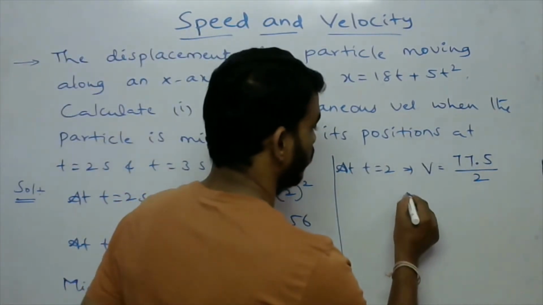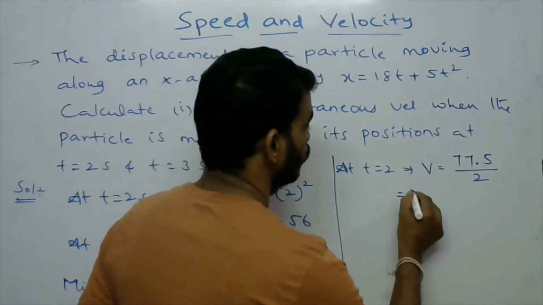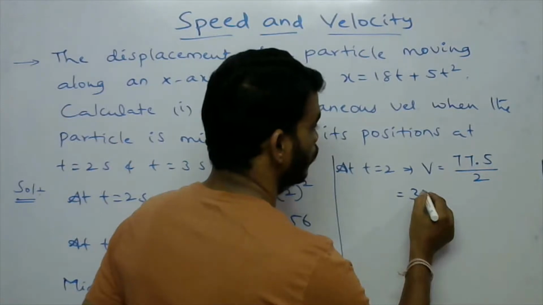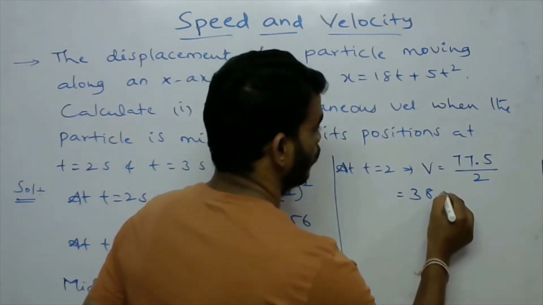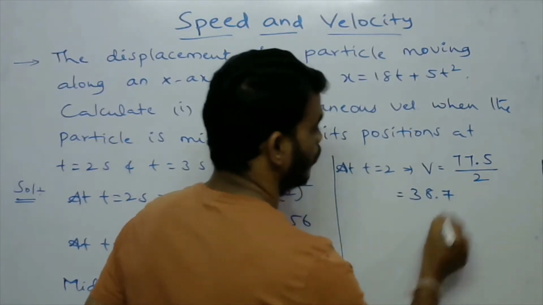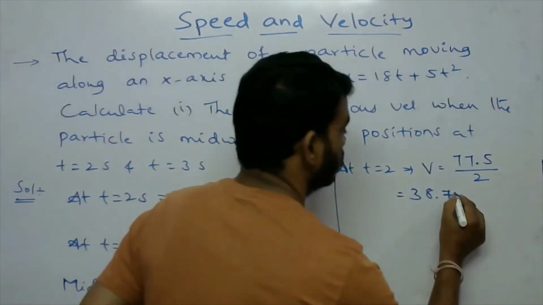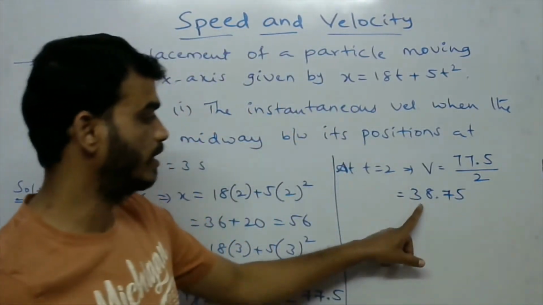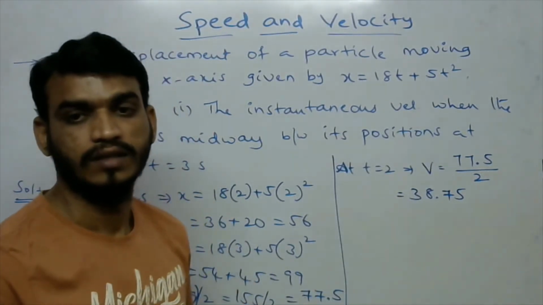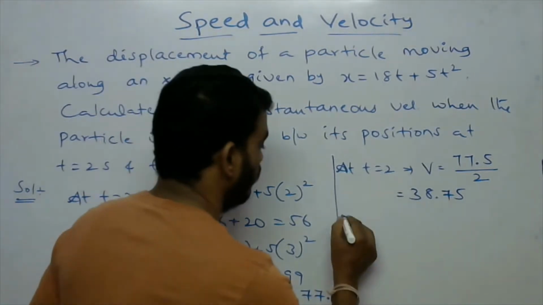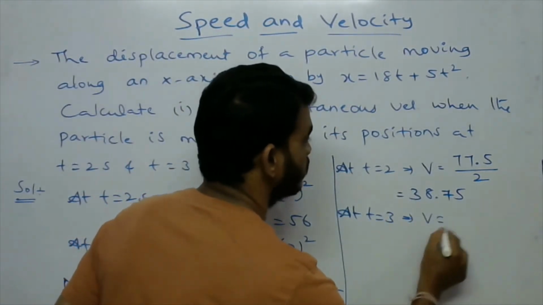We can work this out: 2 threes are 6, 2 eights are 16, 2 sevens are 14, and 7 5. Okay, 38.75. Okay. So at t equal to 3 seconds, what is the velocity?